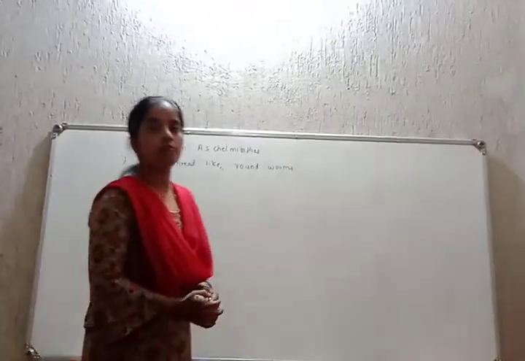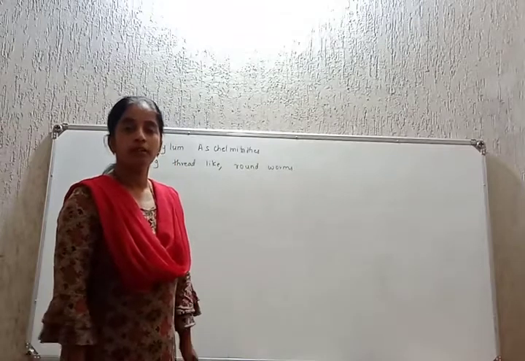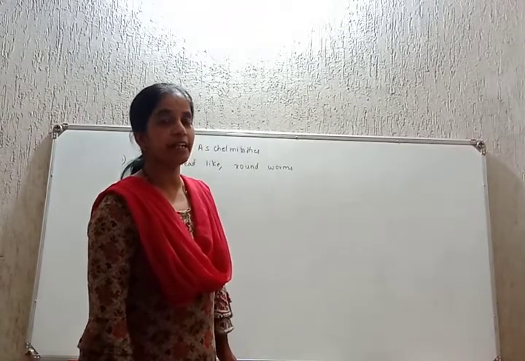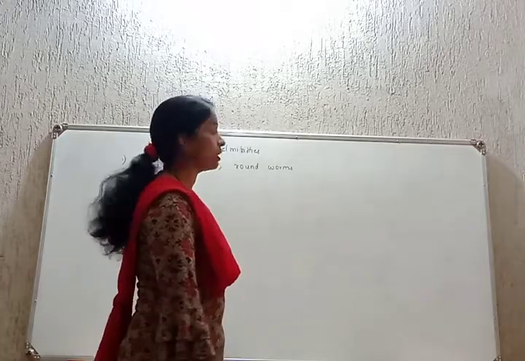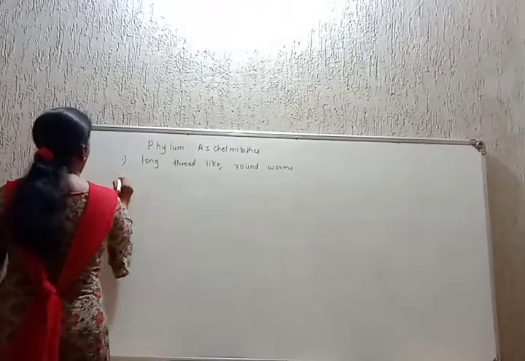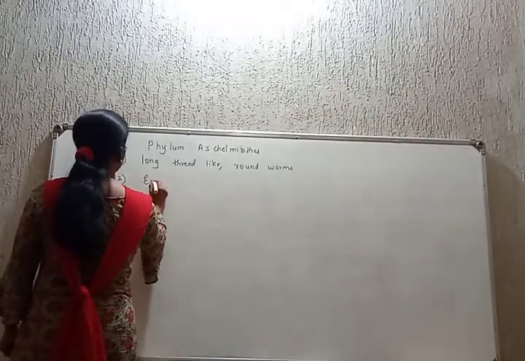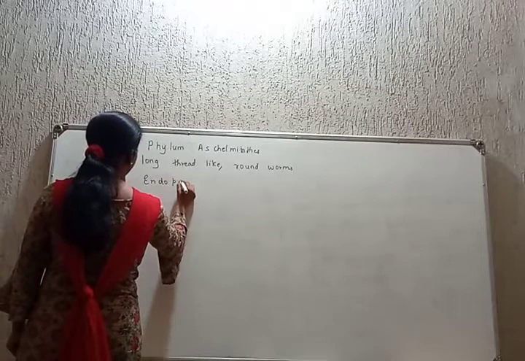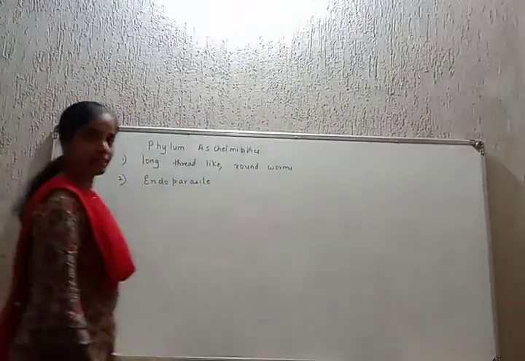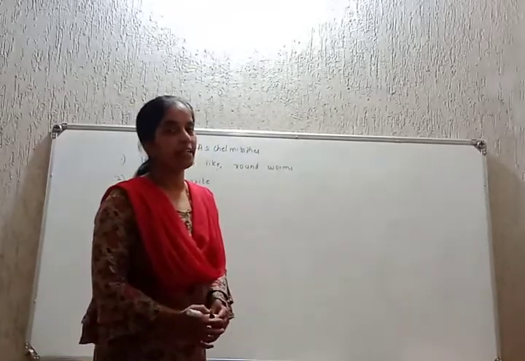So how is the first character? They have a thin, long, thread-like, cylindrical body, and hence they are called roundworms. Character number 1. They are endoparasites as well as free living. Free living may be aquatic or terrestrial.